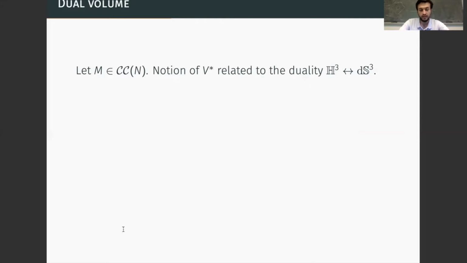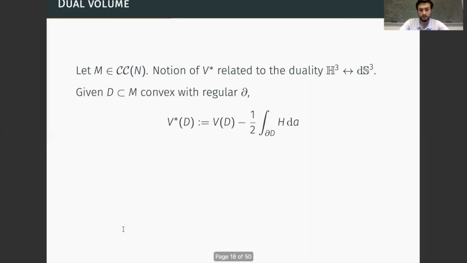So let's start by taking a manifold M, and let's consider D a region of M that is convex and with regular boundary. We then set the dual volume of such a region to be equal to the Riemannian volume of D minus 1/2 the integral of the mean curvature, where by mean curvature H we mean the trace of the shape operator on the boundary of the convex domain.